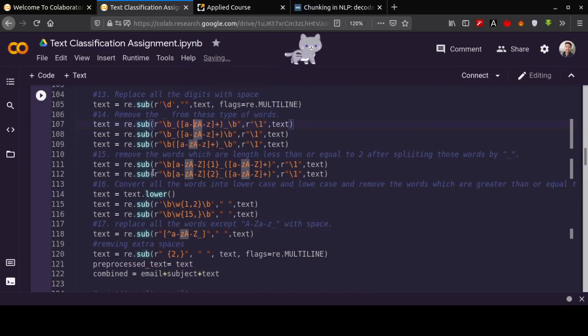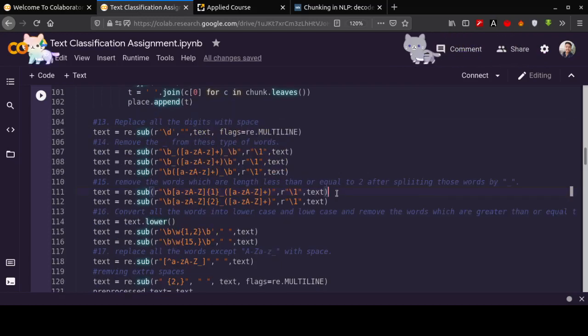Here we are actually separating the words which are concatenated by the underscore.